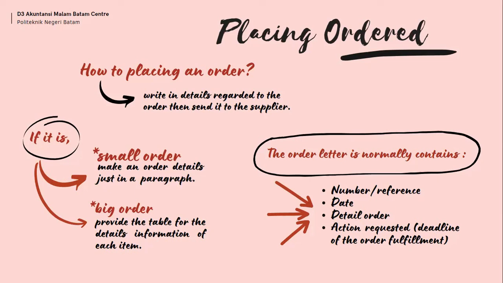For a small order, the buyer can just inform the order details in a paragraph. If it is not a big order, we can say it is a small order. And the second, if it is a big order, with many different items and certain specifications, a buyer is suggested to provide a table for the information. The order letter normally contains a number or reference, date, order details, action requested, and the deadline of the order fulfillment.